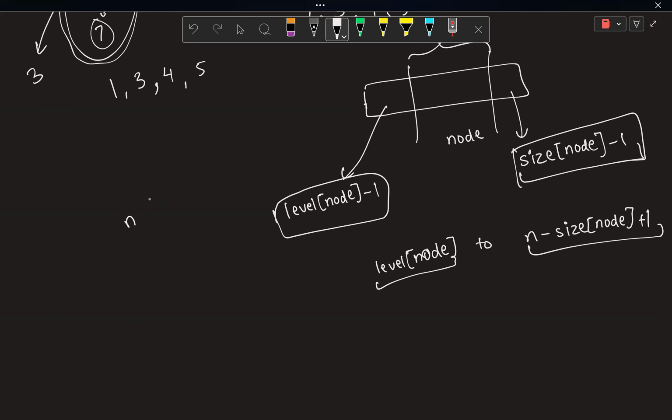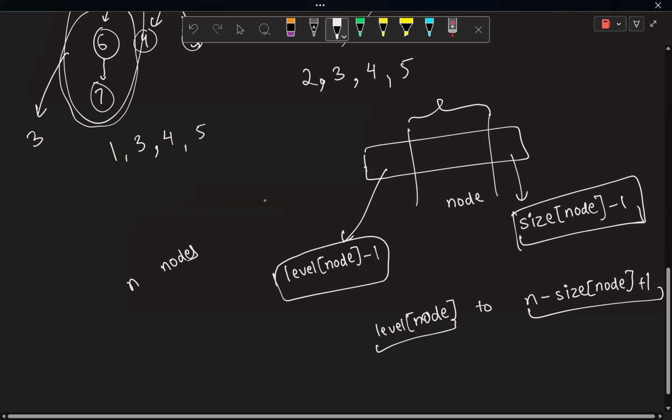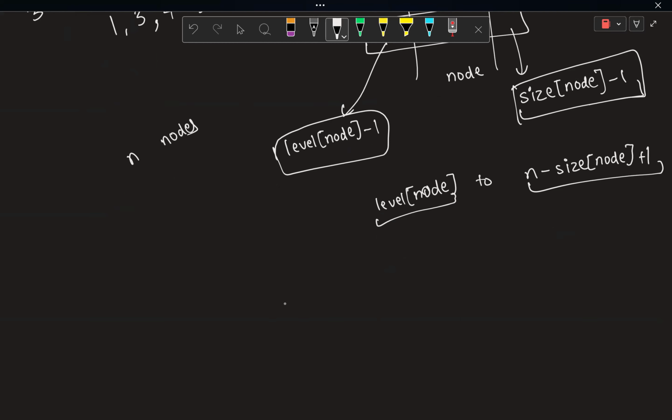And I just need to consider all the n nodes, and for all of them I can just find these ranges and add it to a vector, and at the end, whatever value I have in that vector would be my answer.